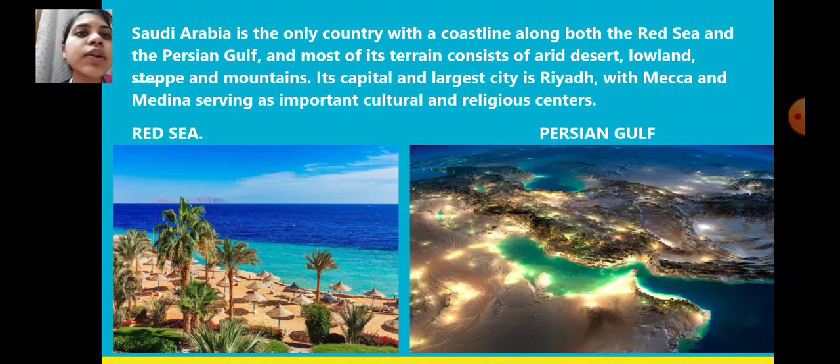Saudi Arabia is the only country with a coastline along both the Red Sea and the Persian Gulf, and most of its terrain consists of arid desert, lowland, steppes and mountains. Its capital and largest city is Riyadh, right? You already saw how the city Riyadh looks. Makkah and Medina serve as important cultural and religious centers. See over there the first picture, that is the Red Sea, and the second picture is the Persian Gulf.